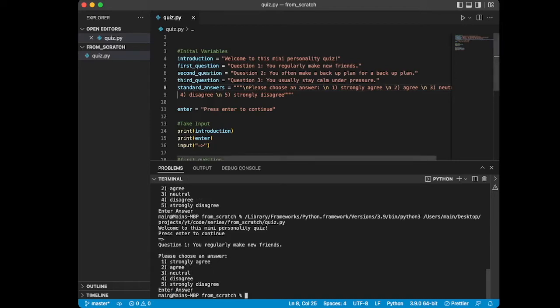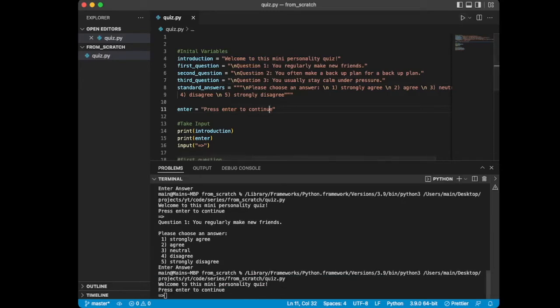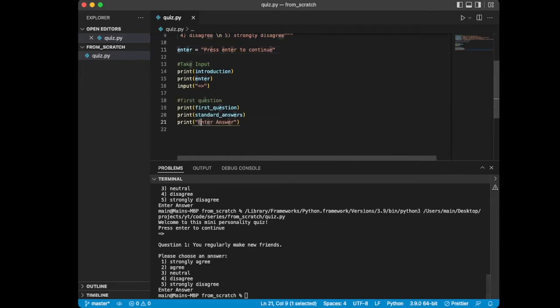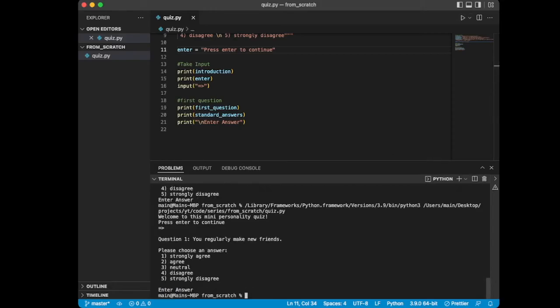The only other thing that maybe I want to do is preface all of our questions with a line break so that there's a clear separation between the steps of the program. So now if I hit enter, you can see there's this nice separation from the last prompt to question 1, and then the separation to the actual input that it calls for. The last thing we're going to do is, where it's asking for an actual answer, create one more line space, hit save, and run it again. If I hit enter there, now enter answer is separated, and it's looking much better.